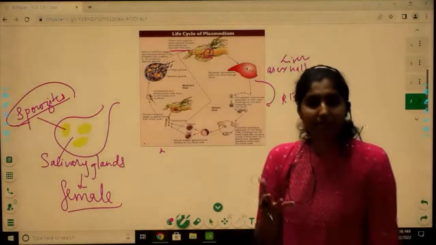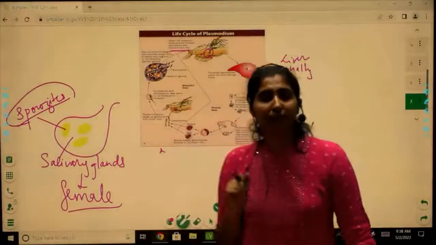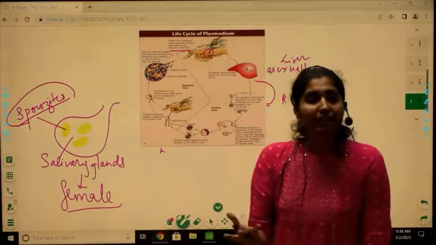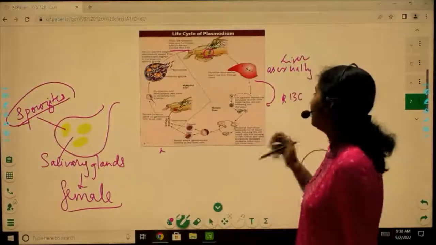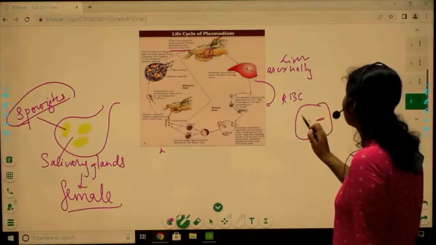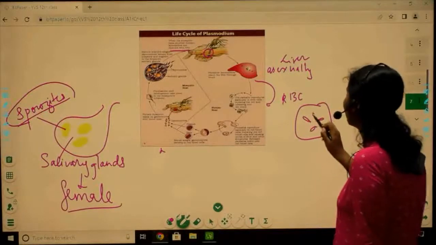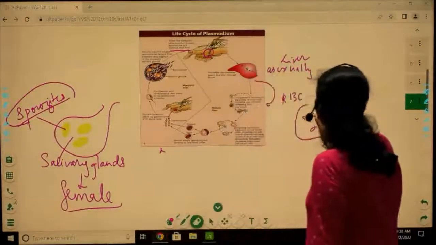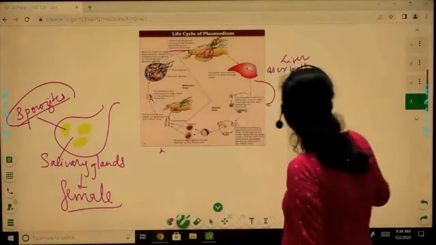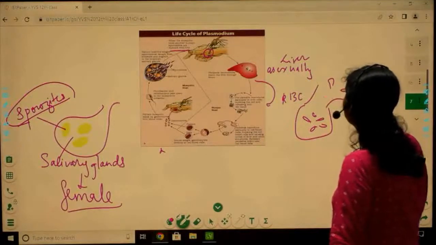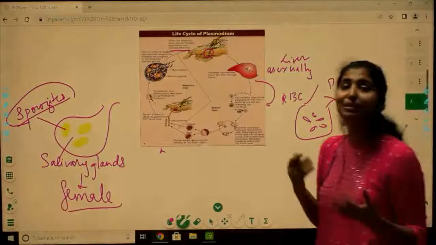In the RBCs, for some short period of time, they will start to multiply asexually and just increase their number. When they are inside the RBCs and increase their number, they are going to cause rupture of the RBCs. And when the RBC is ruptured, it leads to the release of a chemical, hemozoin.